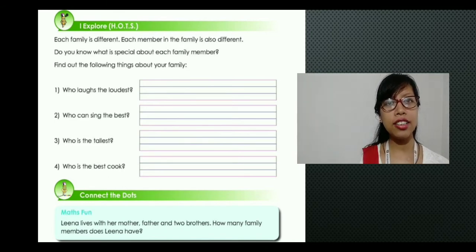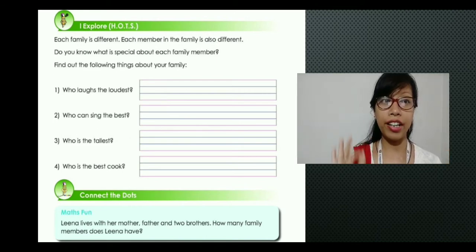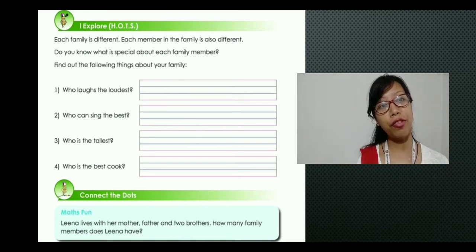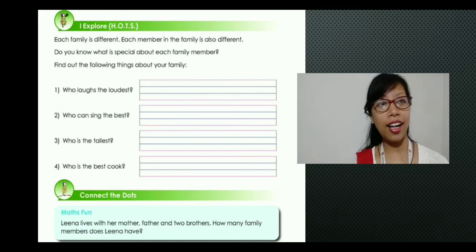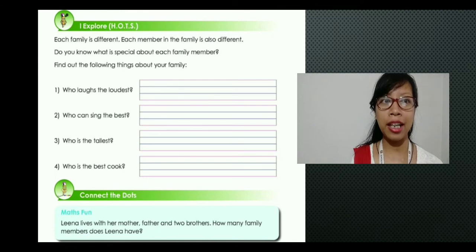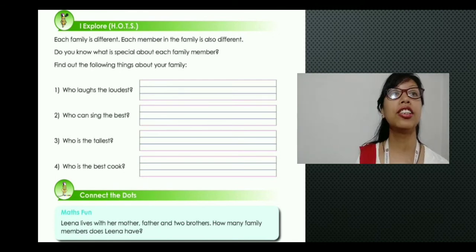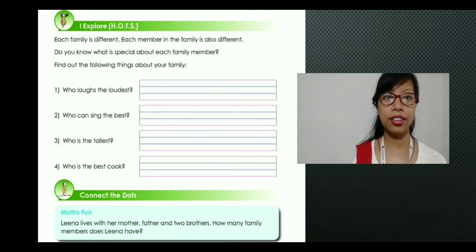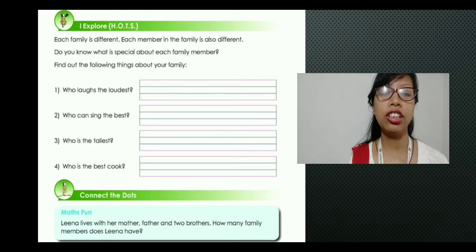There is always a person in the family who laughs very loudly. So you have to write the relation of the person here, like your aunt, uncle. Not the name, but the relation, whether he is a father, a mother, or your brother or sister, your grandparents.